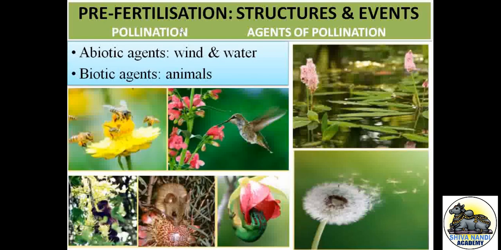Next, here we are going to study about the agents of pollination. The agents of pollination are whatever carries the pollen grains. Whatever animals or other abiotic factors transfer the pollen grains, we call them agents of pollination. That we have classified into two types: abiotic agents and biotic agents. In abiotic agents we have wind and water. In biotic agents we have the animals.